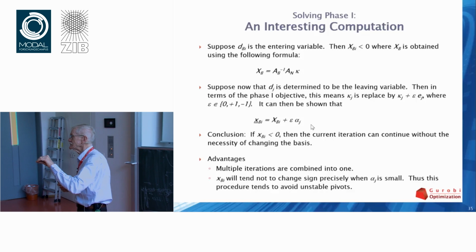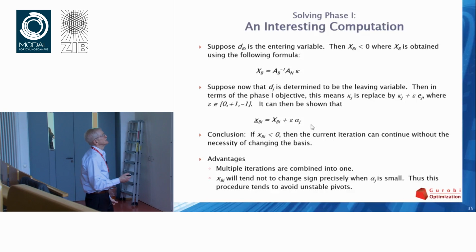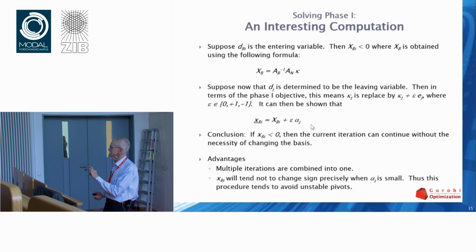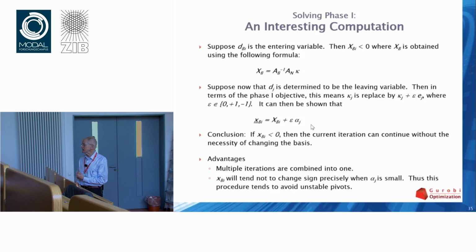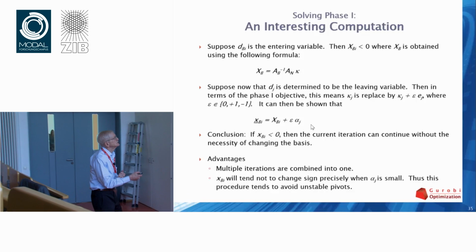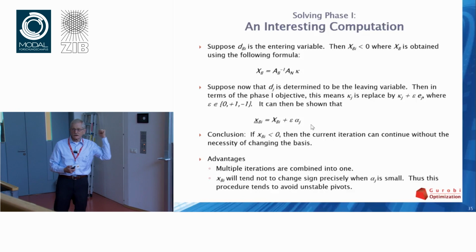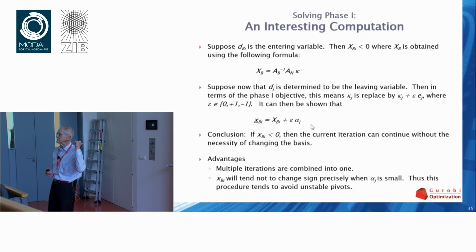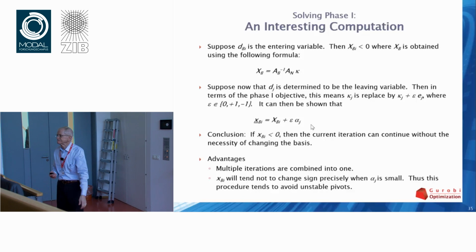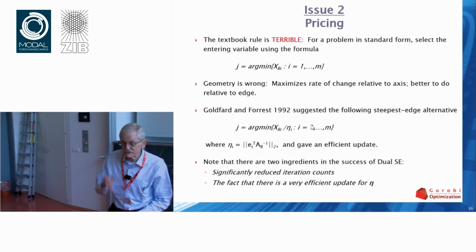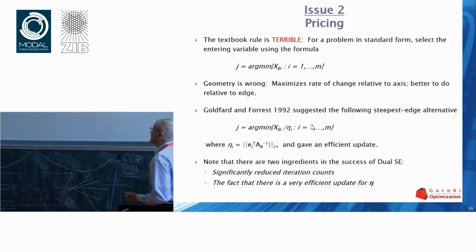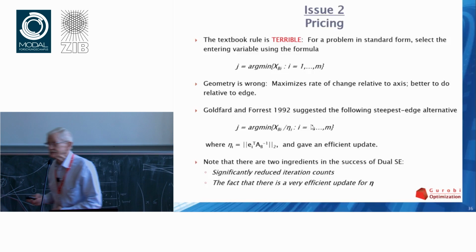If it's large, then the sign may change, but that's okay because that's numerically stable. So you reduce the iterations and you increase the stability in phase one. This is the kernel of why that algorithm on the previous slide, in my view, is a good idea. So that's phase one. It was not simple. I wish I knew a way to make it really simple.